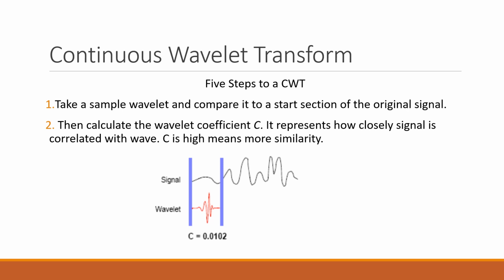So we have to move the wavelet from 0 to infinity over certain intervals of time. Then calculate the wavelet coefficient C. We will see the formula for this. It represents how closely the signal is correlated with the wavelet. If we get a greater value of C for this section, it has high similarity. If we get a lower C, it means the similarity is less.